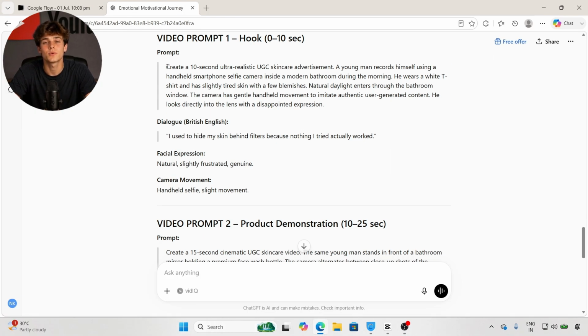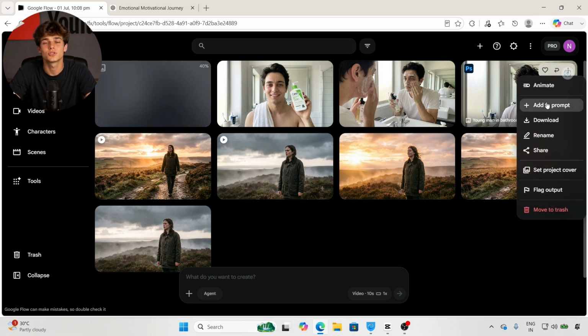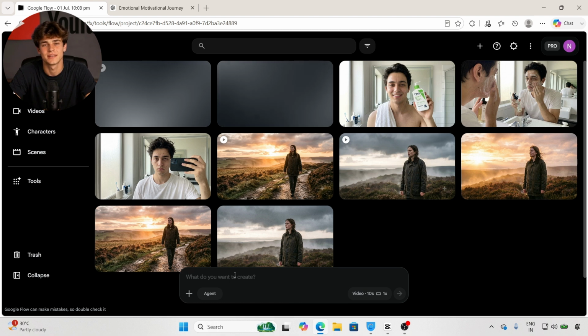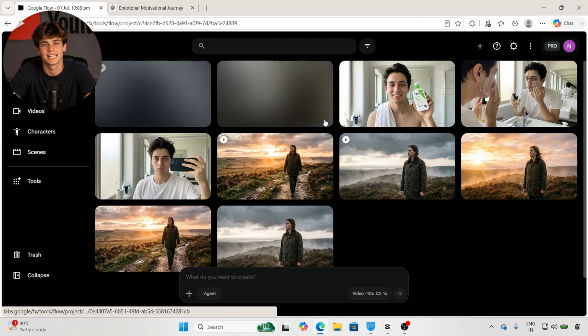Copy the first video prompt from ChatGPT. Open the first image inside Google Flow. Click the three dots. Choose Add to Prompt section. Paste the video prompt. Go into Settings, switch from image to video, and click Run.